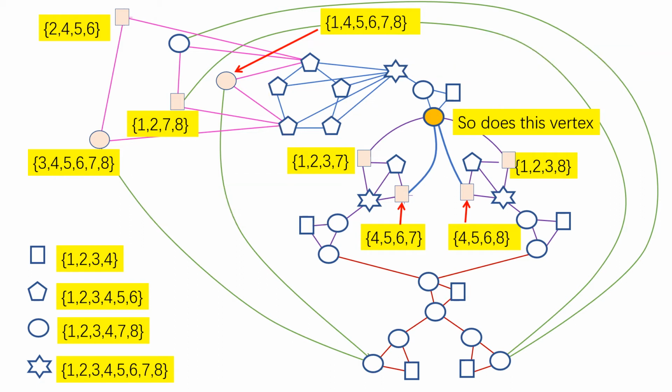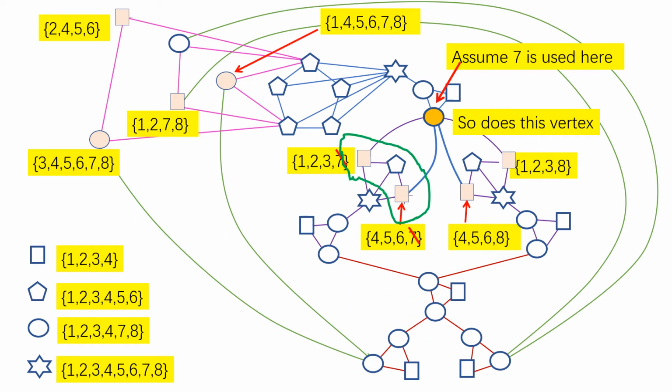Okay. Now we assume that 7 is used here. There's a symmetry here, so we assume 7 is used here. Then 7 cannot be used by its neighbors, so these 2 vertices cannot use 7. Then you look at these 3 vertices. These 3 vertices have to use colors from 1, 2, 3, 4, 5, 6. And the colors assigned to these 3 vertices are pairwise disjoint.